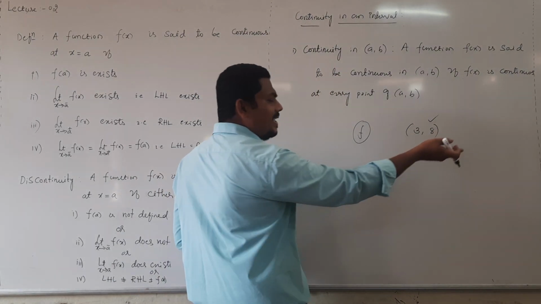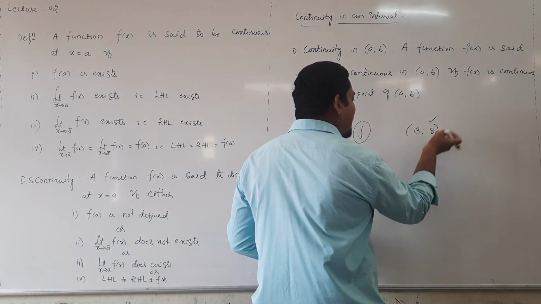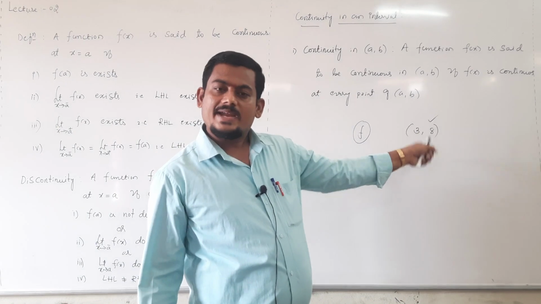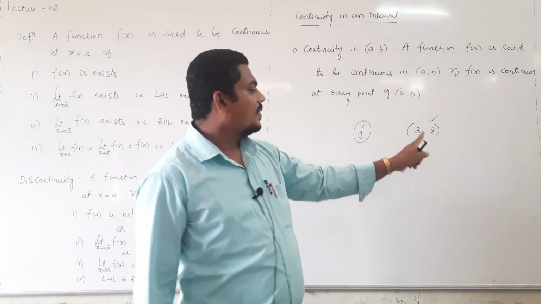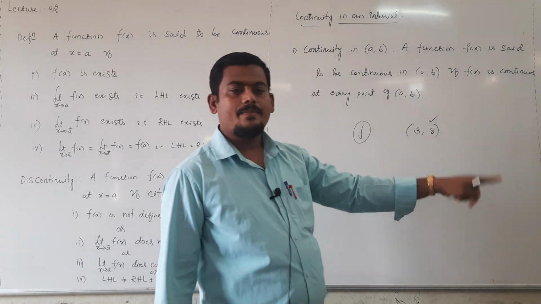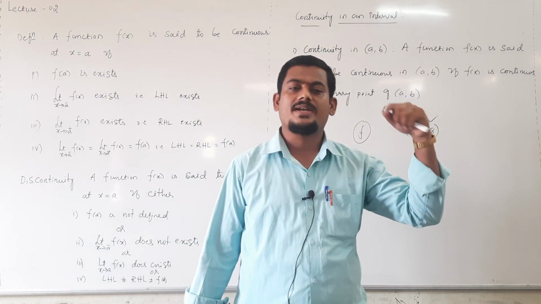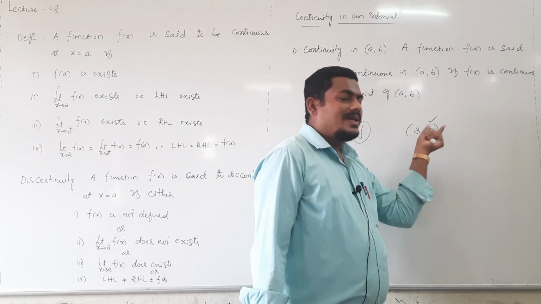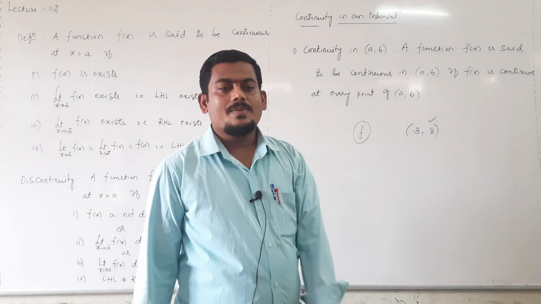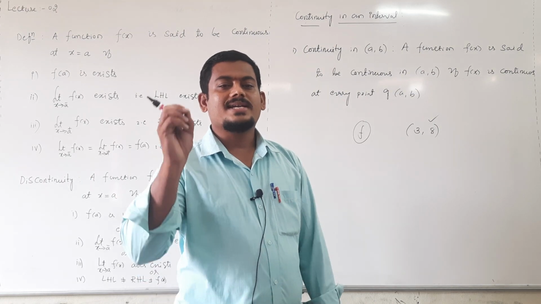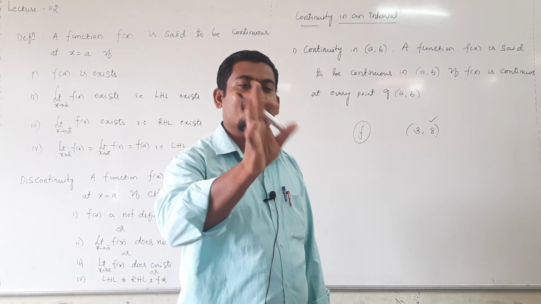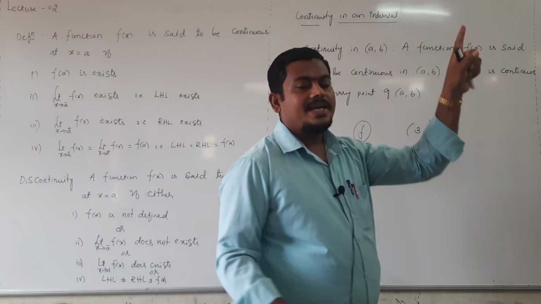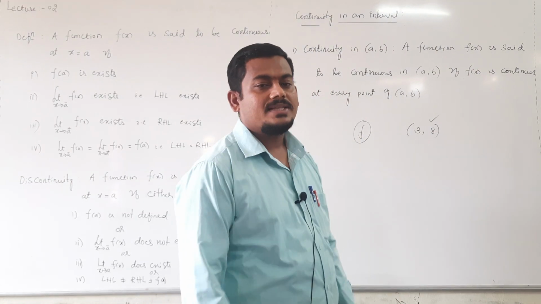Means you can take any number more than 3 and less than 8, it is continuous only. At 3.1 continuous only. You can take any number more than 3: 3.1, 3.2, 3.4, 3.9, 3.001. You can take any one of the points in this interval, then it is continuous. The definition of continuity of the function in an open interval is that it is continuous at each and every one point in the given interval, right?